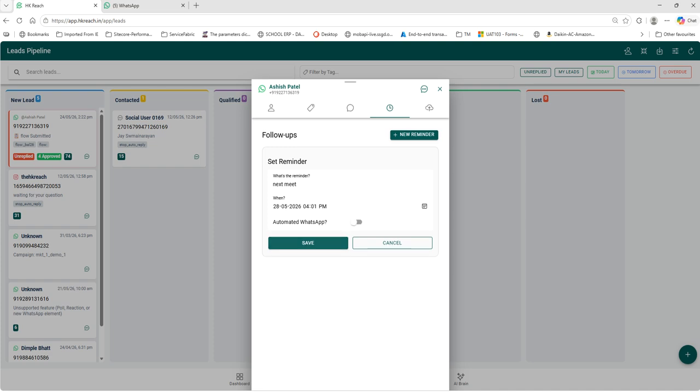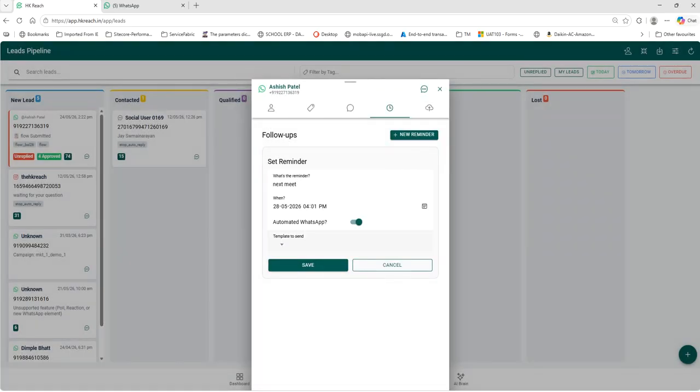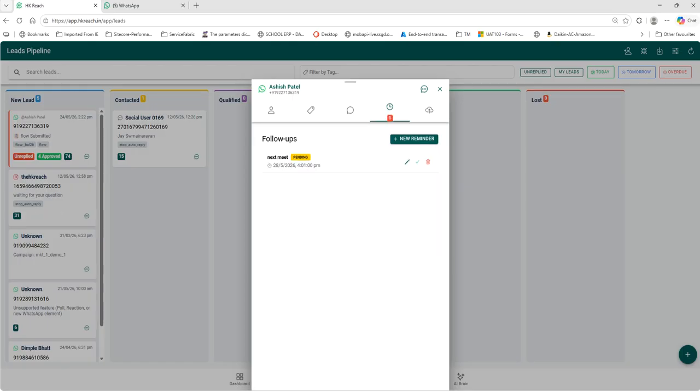Now I would like an automated response as well. Here we have the option to automate. This will help me send one message. Here we can predefine and decide the template, and set it up here. So, hey, can we connect on this? Or what we can do is simply complete this, so for example I say save. This will help me know that this is my reminder that I need to talk to him on the 25th, 28th of May, 4 p.m. I need to connect with him.